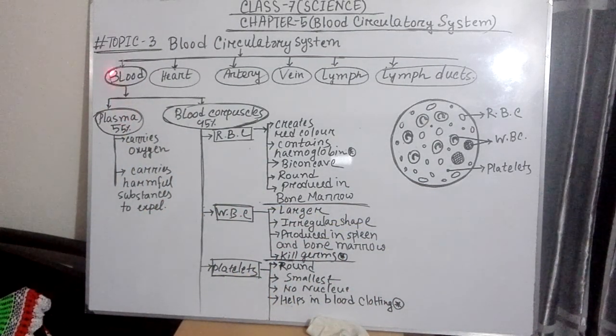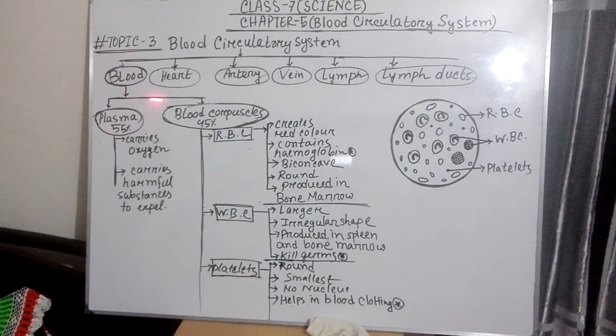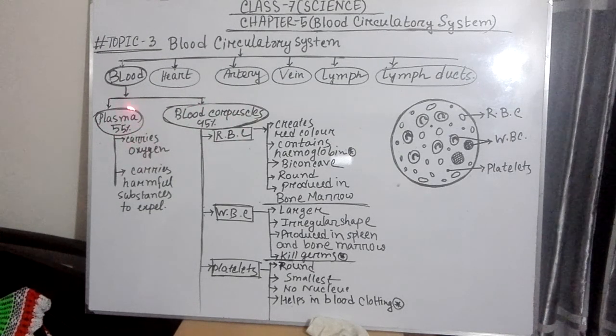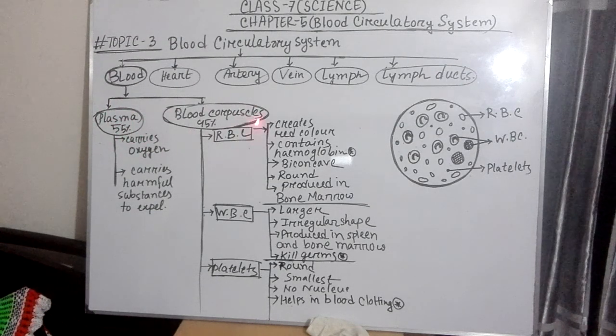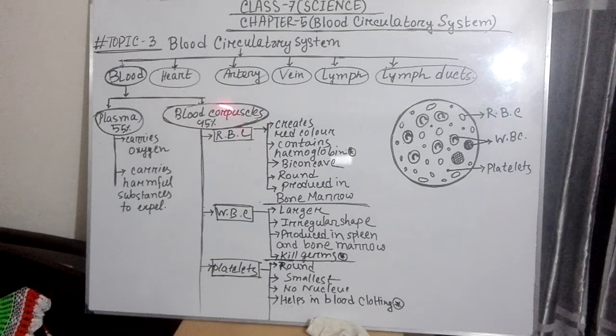Here blood is divided in this flowchart. Blood is divided into two portions, plasma and blood corpuscles. Plasma is the yellowish liquid portion, and in our blood 55% is covered with this plasma, and the remaining 45% is blood corpuscles.